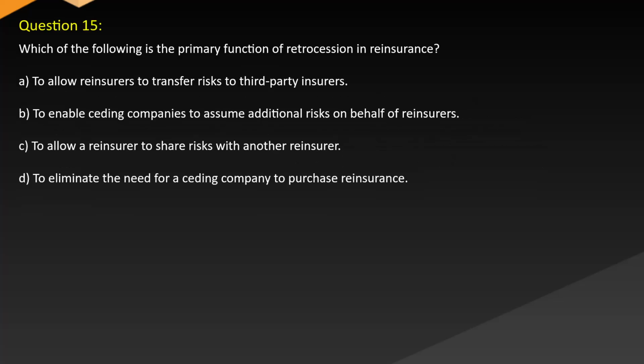Question 15. Which of the following is the primary function of retrocession in reinsurance? A. To allow reinsurers to transfer risks to third-party insurers. B. To enable ceding companies to assume additional risks on behalf of reinsurers. C. To allow a reinsurer to share risks with another reinsurer. D. To eliminate the need for a ceding company to purchase reinsurance.